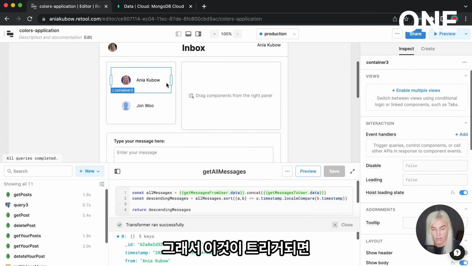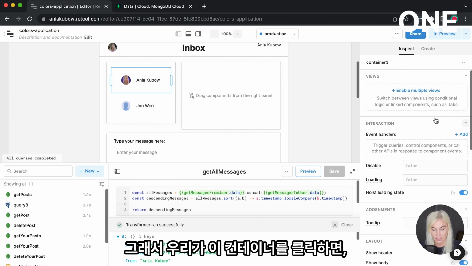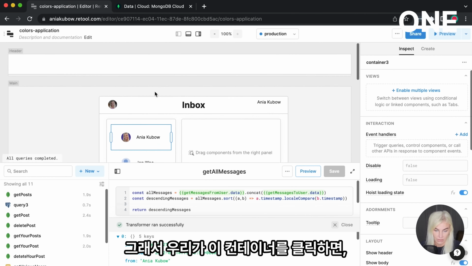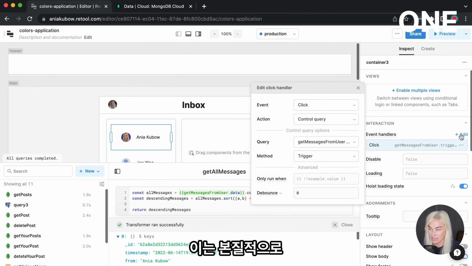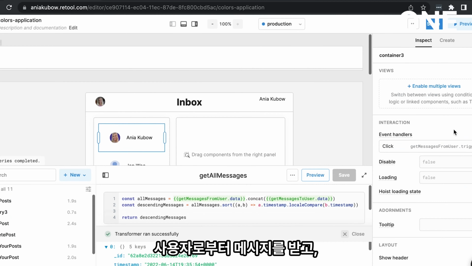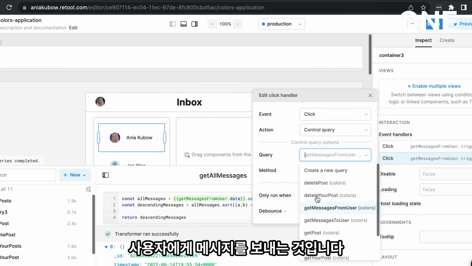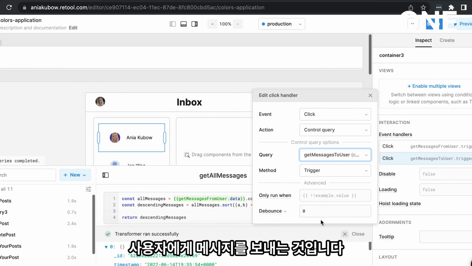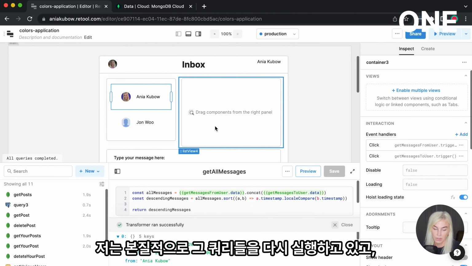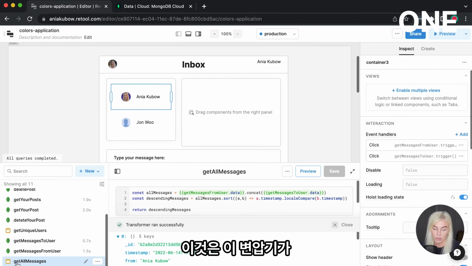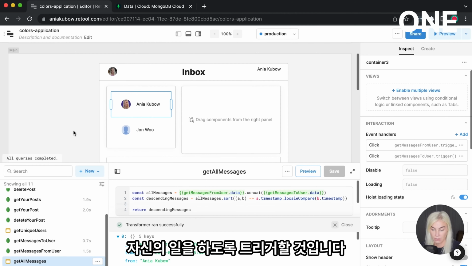Okay, so on trigger of this, so if we click this container, we're going to have to add an event handler, and that is to essentially get messages from user, that's correct, but also get messages to user. Okay, so that's what I'm doing. I'm essentially rerunning those queries, and by rerunning them, it will trigger this transformer to do its thing as well.